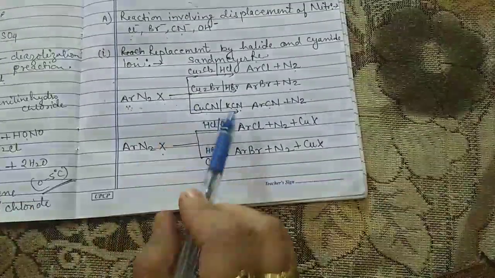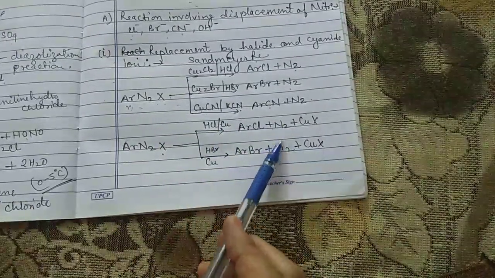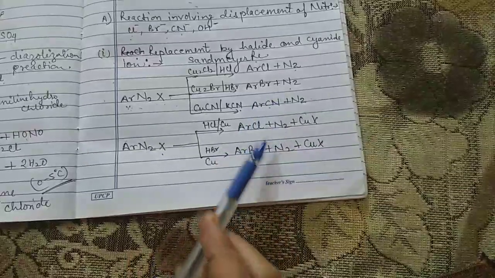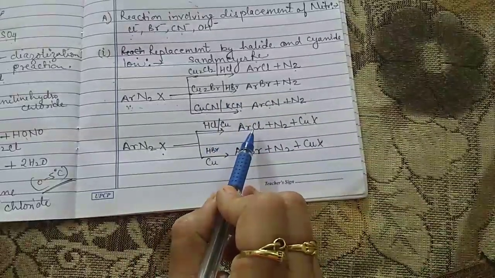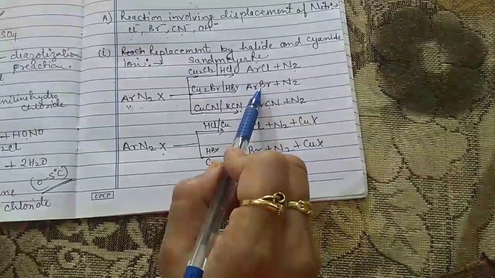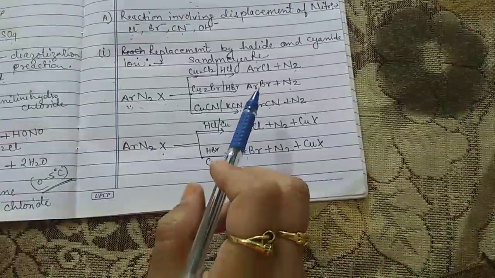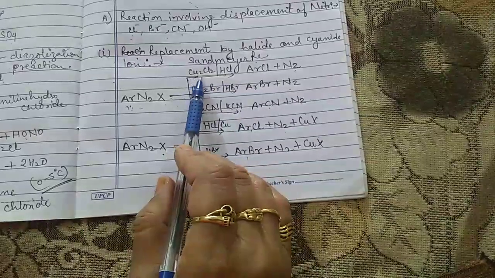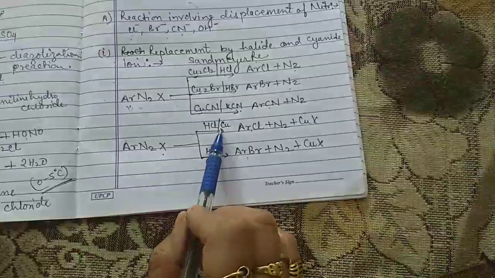Now the replacement of the nitrogen takes place in two ways. The addition of Cl or Br can happen either with the help of cuprous chloride or with the help of copper powder.